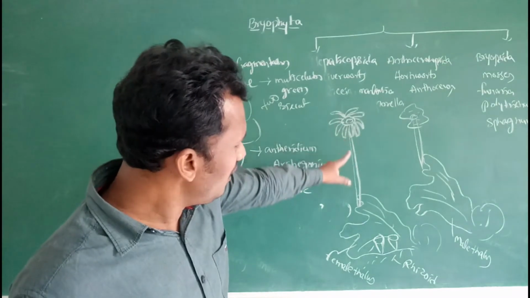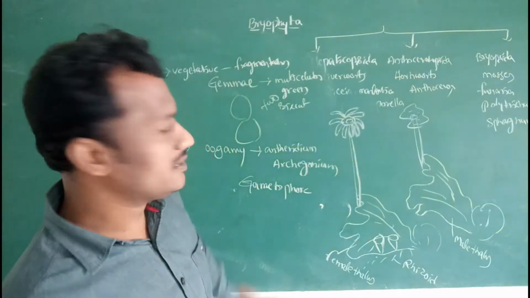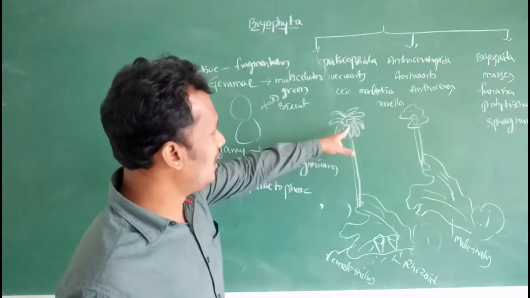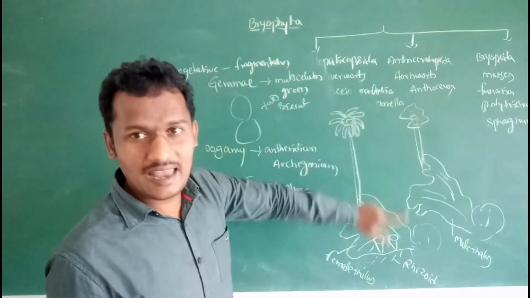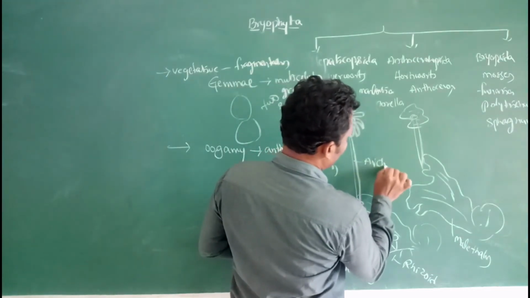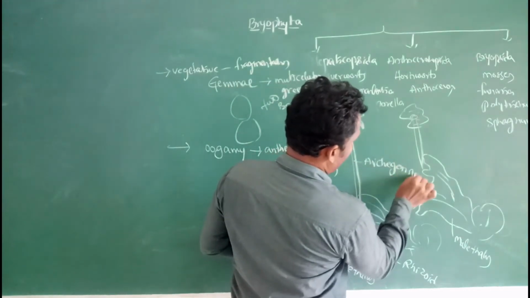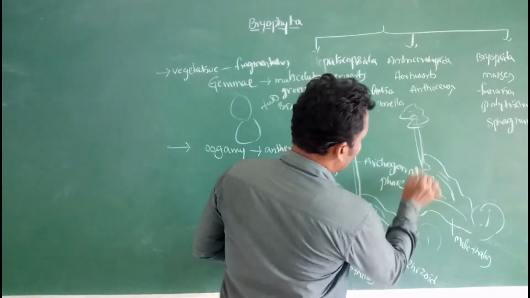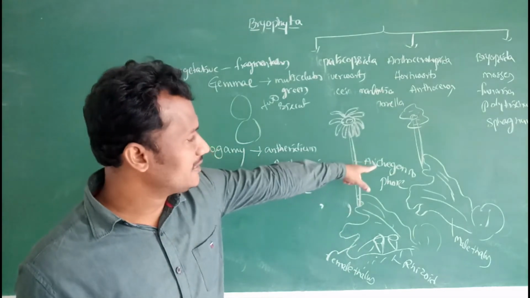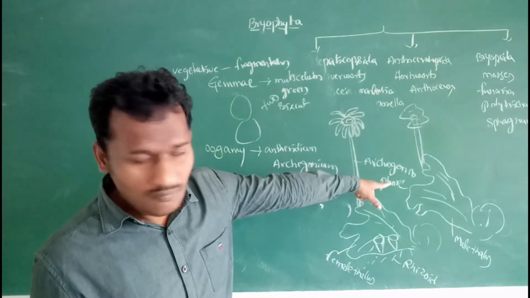The gametophore with receptacle on the female thallus is known as the archegoniophore. That means a gametophore on a female thallus is known as an archegoniophore.